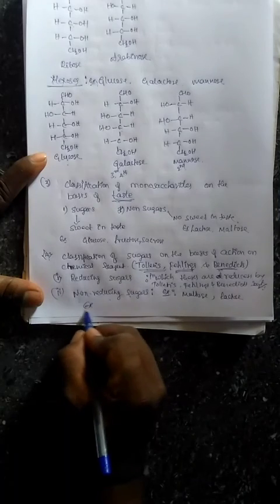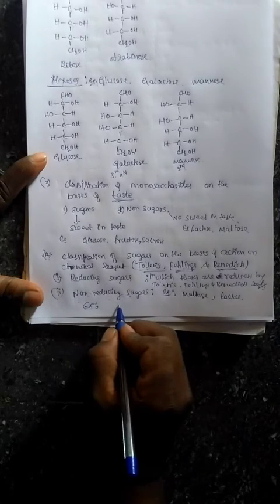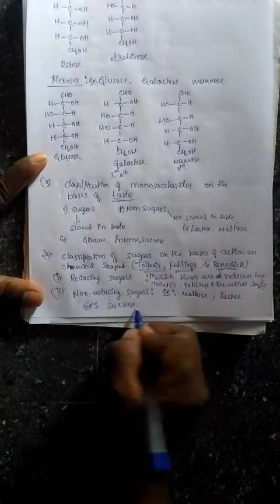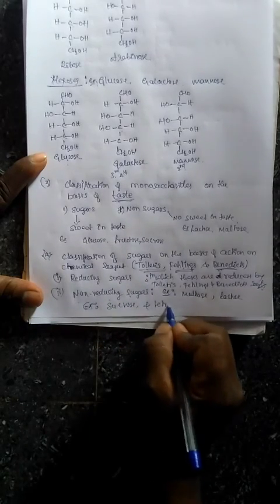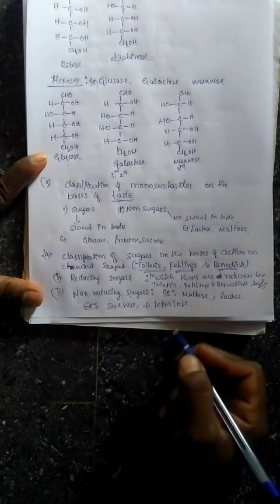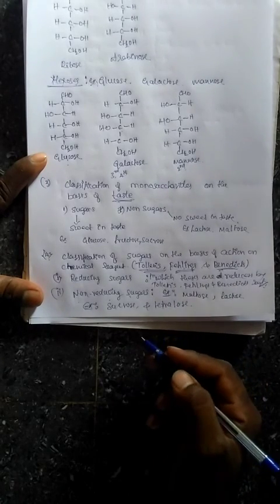Examples for non-reducing sugars are sucrose and trehalose. Okay, these are the examples for non-reducing sugars.